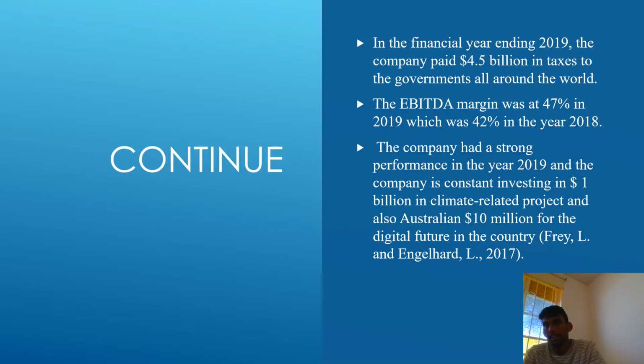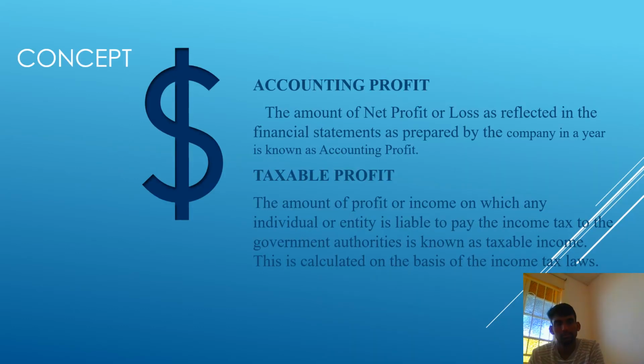The company had a strong performance in the year 2019 and the company is constantly investing: $1 billion in climate related projects and also Australian $10 million for the digital future in the country. There are 7 terms related to corporate accounting.